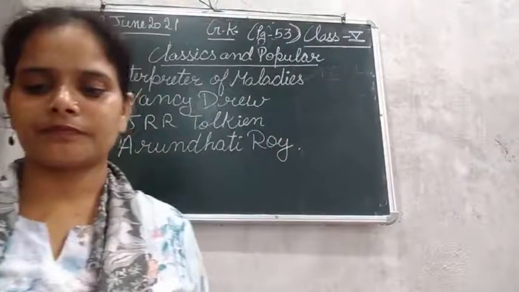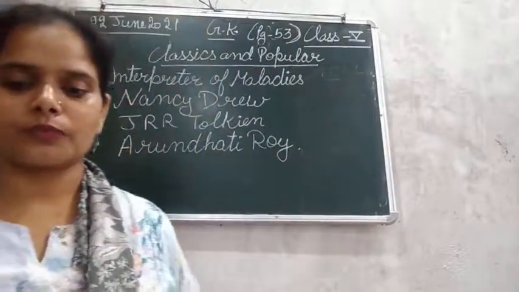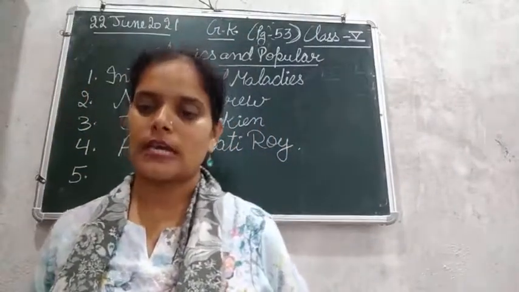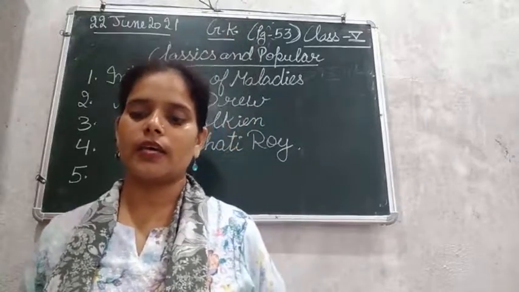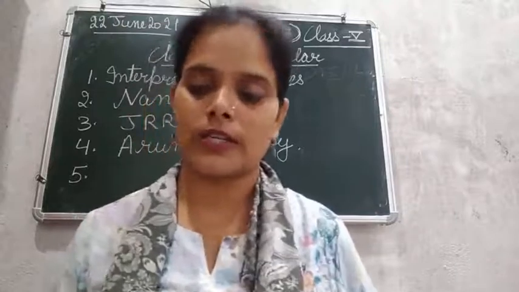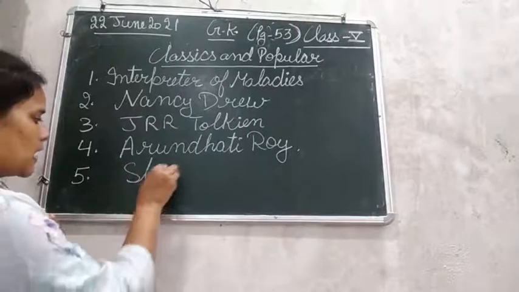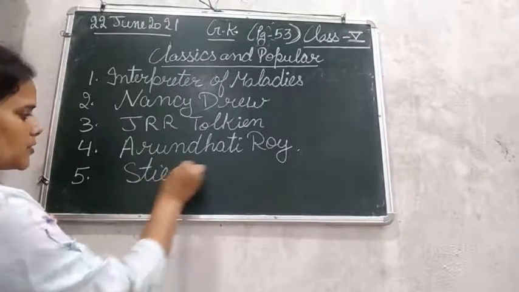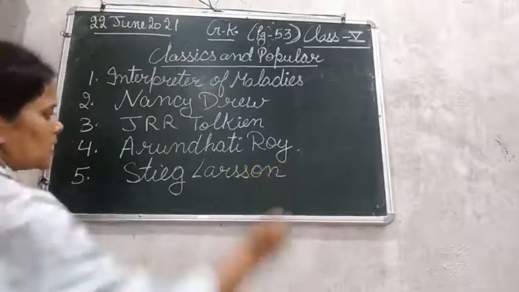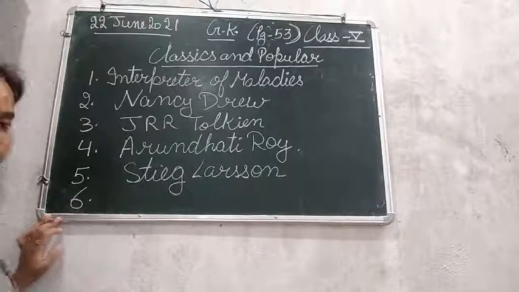Who is the author of the famous book The Girl with the Dragon Tattoo? Okay, so the author of the book The Girl with the Dragon Tattoo is Stieg Larsson. So the answer to the fifth one is S-T-I-E-G, Stieg Larsson, L-A-R-S-S-O-N, that is Stieg Larsson. Moving next to the sixth one.